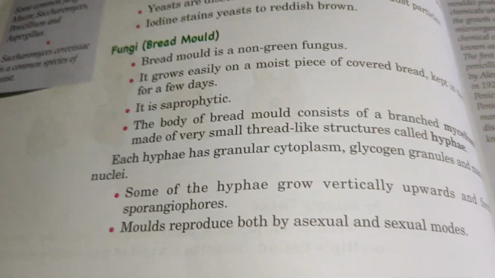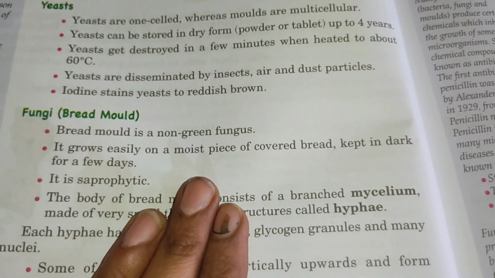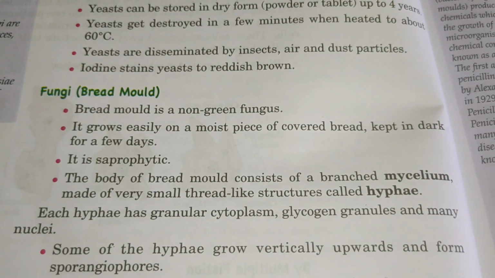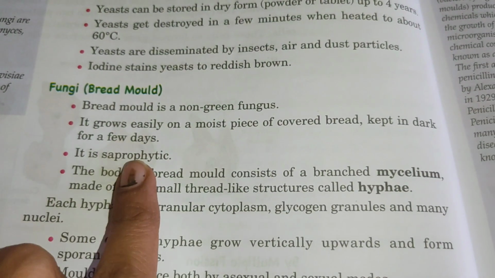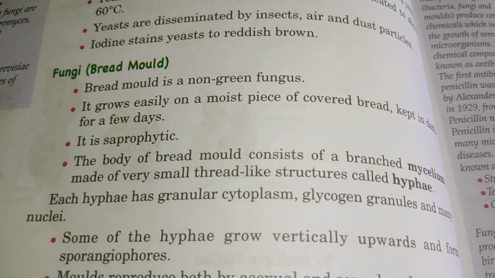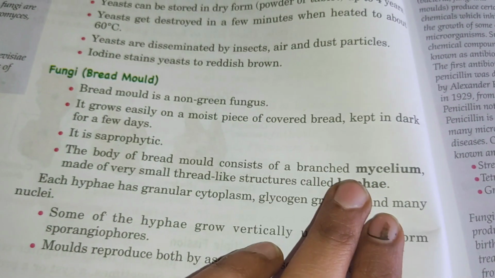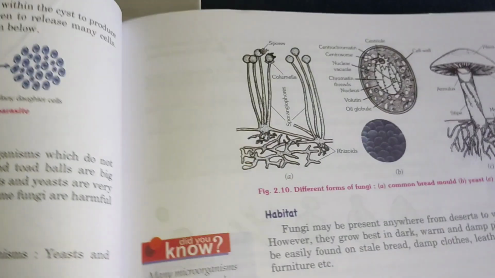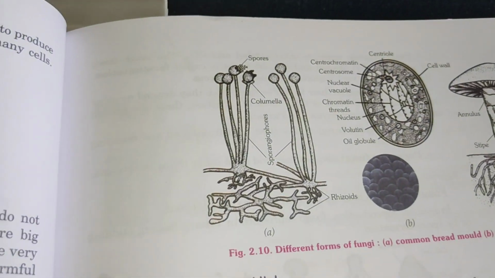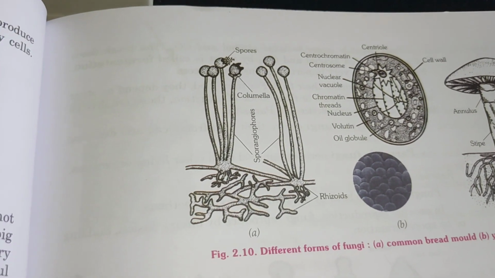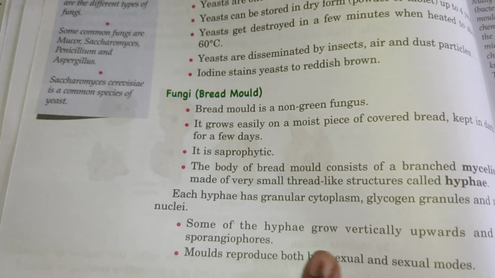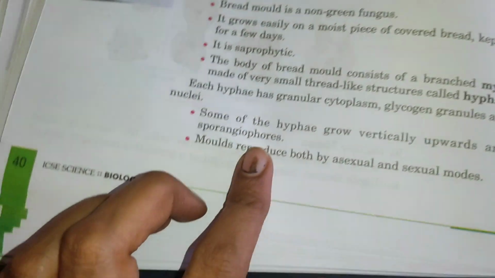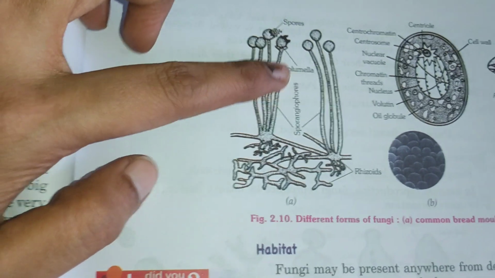Then fungi, bread mold. Let's see, it is a non-green fungus. It grows very easily on moist pieces of covered bread, which is kept in dark places for a few days. It is saprophytic, meaning it feeds on dead and decaying organisms. The body of bread mold consists of branched mycelium. We can see mycelium made up of very small thread-like structures called hyphae. Some of the hyphae grow vertically upwards and form sporangiophores. They grow very fast and form spores in sporangia.